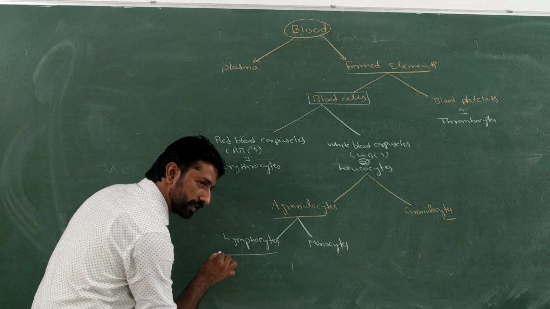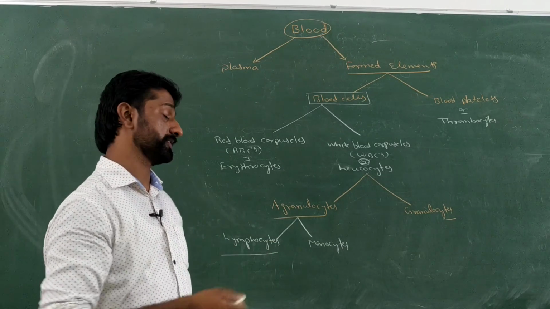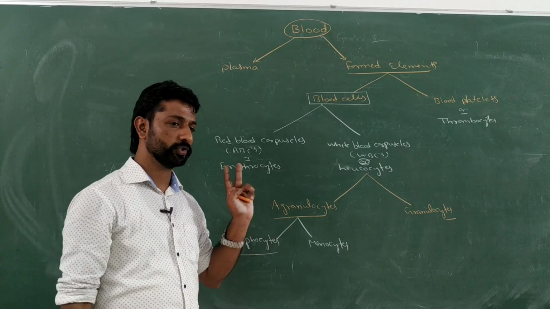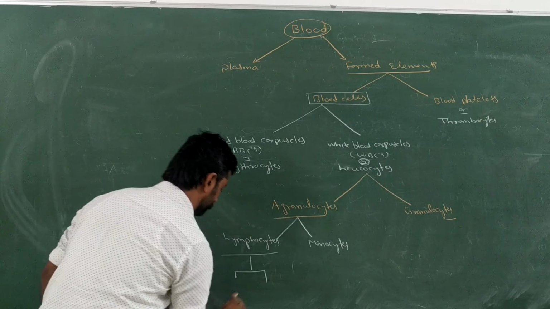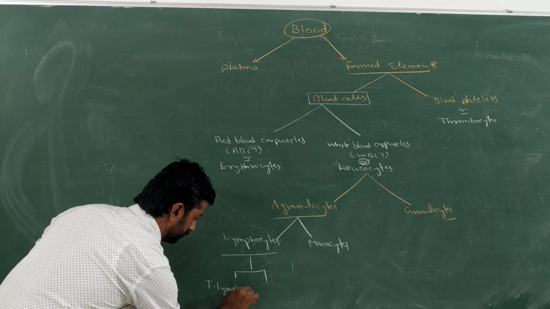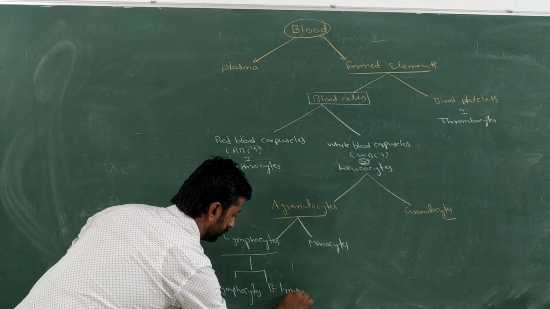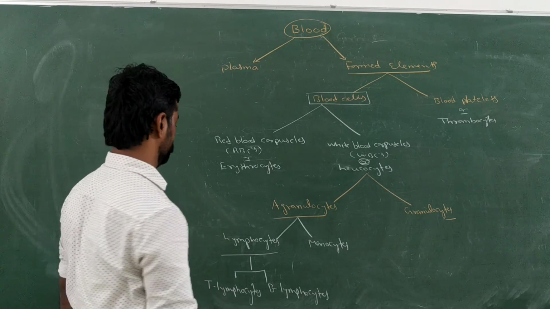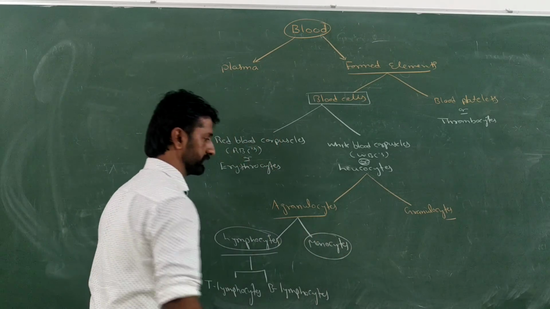Lymphocytes. Again, are there any types of lymphocytes? Based on the site of maturation or differentiation, there are two types of lymphocytes. What are those? Again two types: T lymphocytes and B lymphocytes. So like this, two types of agranulocytes are present.